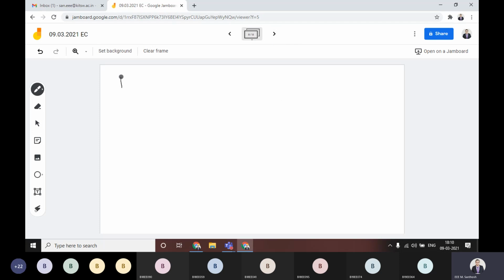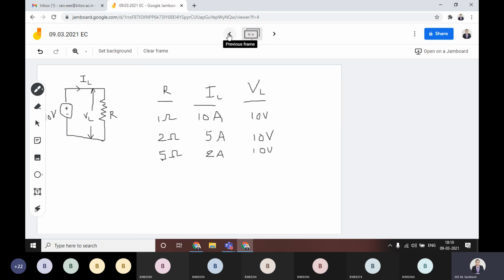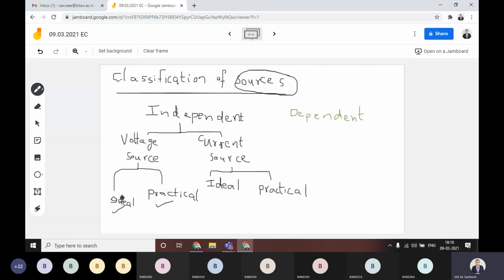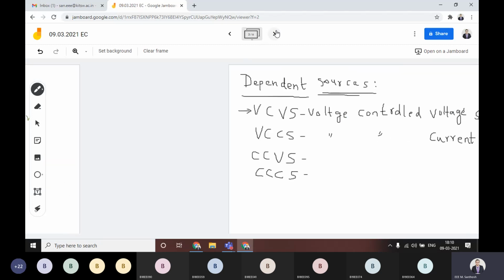Then the second one: first we discussed this ideal voltage source, next we will discuss the practical voltage source.